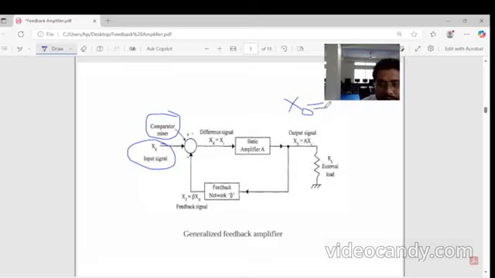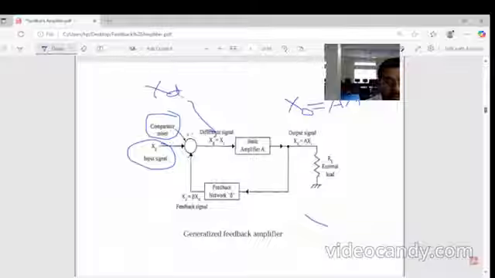A0 equal to Xo by Xi. This is the load RL, the basic amplifier A, and the differential signal XD equal to Xs minus XF.